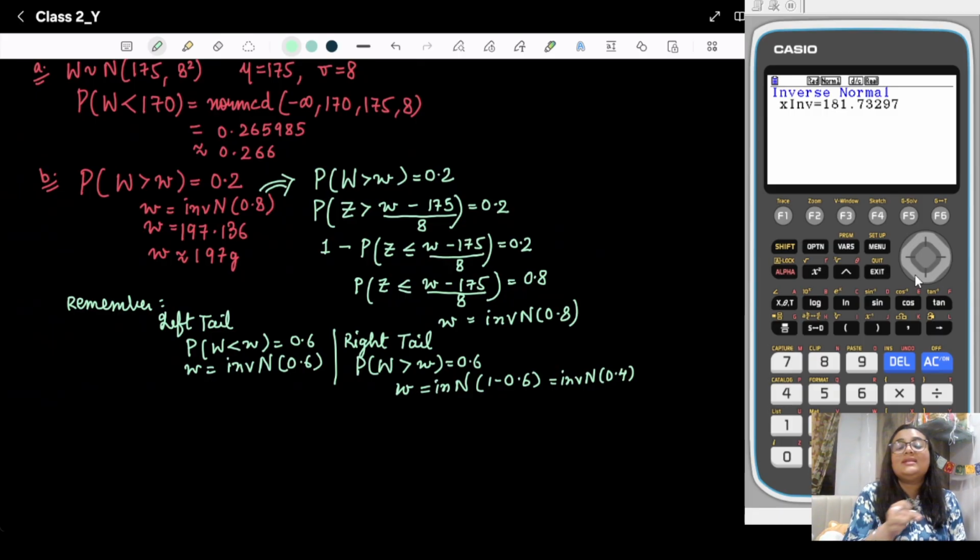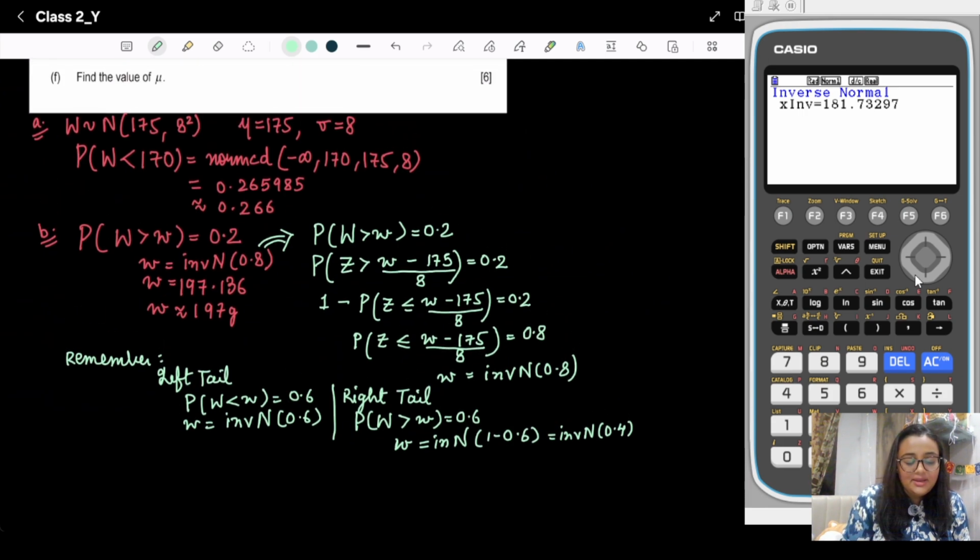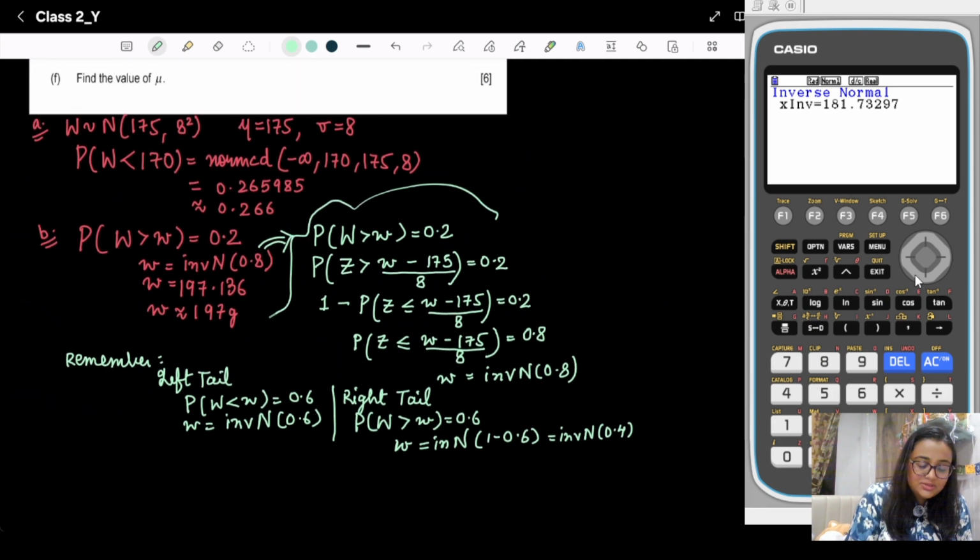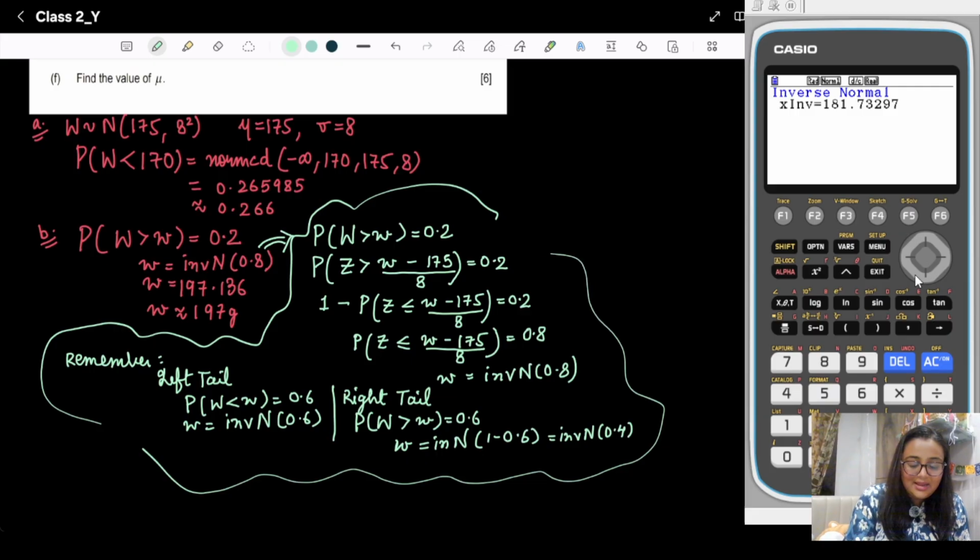In GDC, there will be no impact, because here we are choosing the left and right tail. You only need to remember this when you are writing the inverse normal and the bracket number. In left tail, you take the area as it is, but in right tail, we take the area as 1 minus. I hope this part is clear to you. This part is only for your understanding of why I am taking 0.8 instead of 0.2.